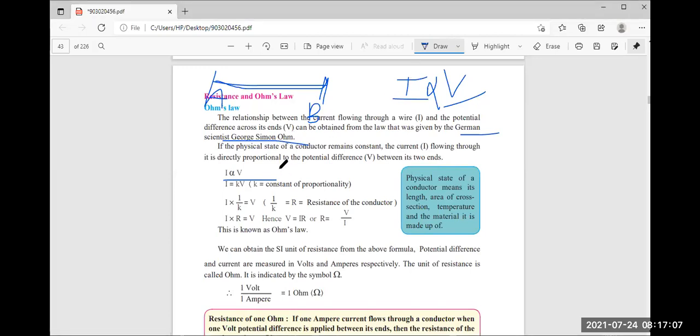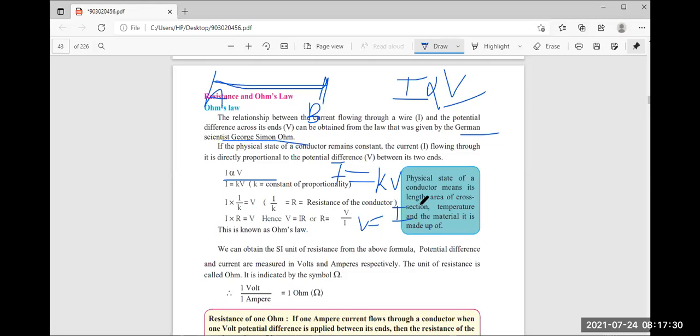And when the directly proportional sign is there, we can write I is equal to kV, because k is used as a constant of proportionality. Then I is equal to k into V. When we have to find V, what will we take?